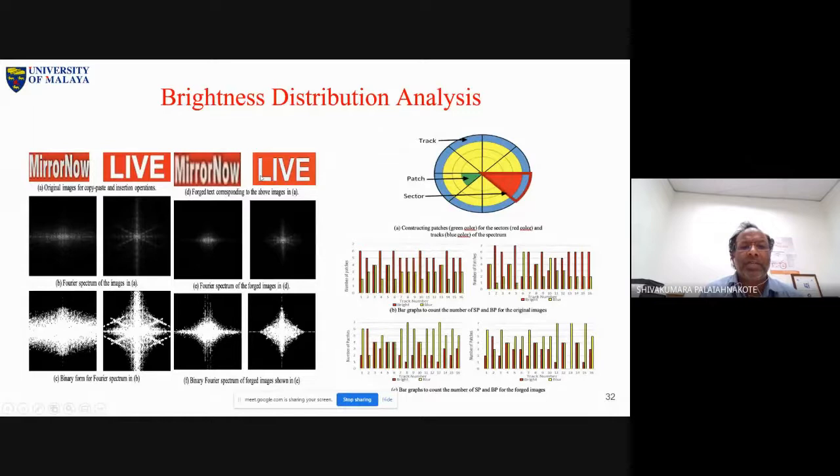This is a copy paste operation. This is an insertion operation. Now these two are original. These two are forged. Just think in this way. These two are original, these two are forged. Now look at the Fourier transform.